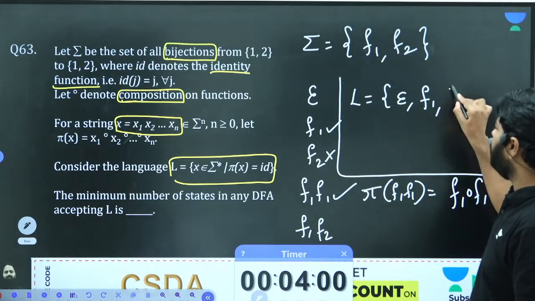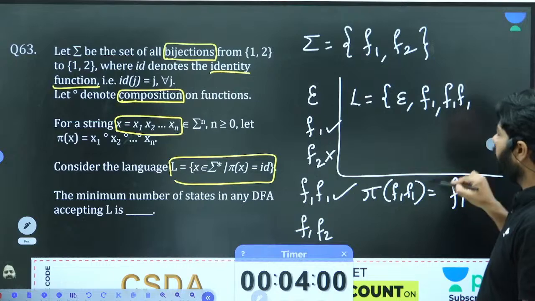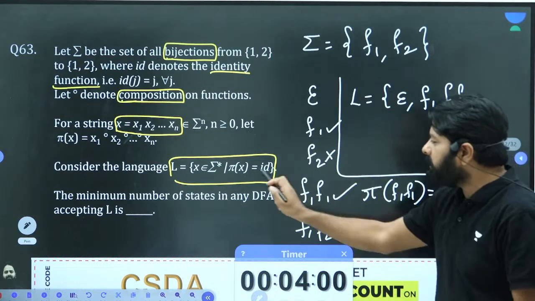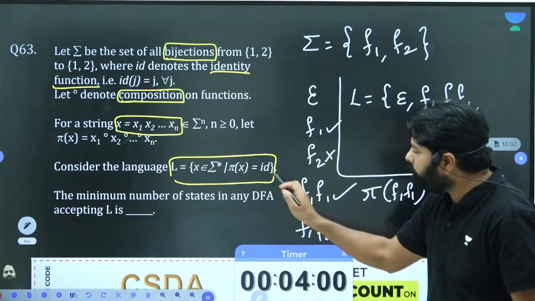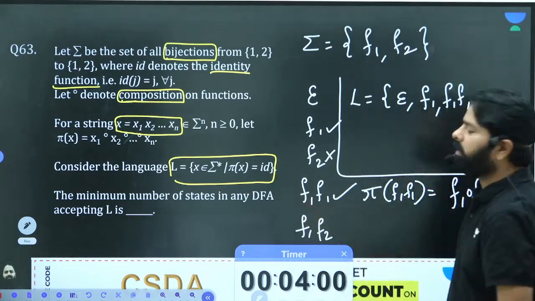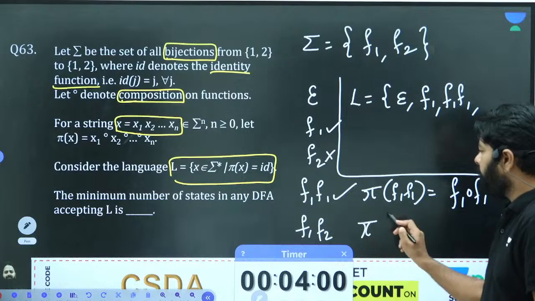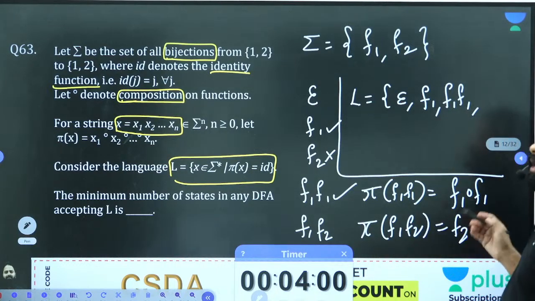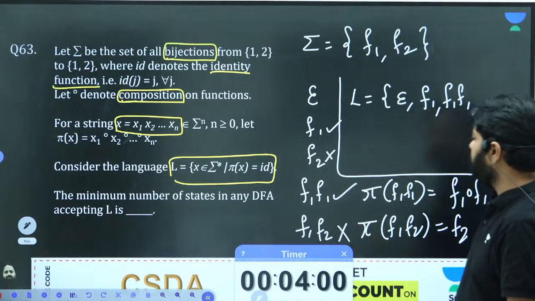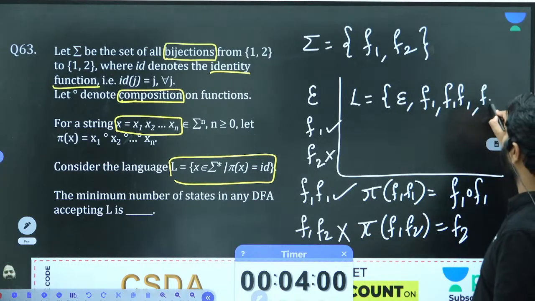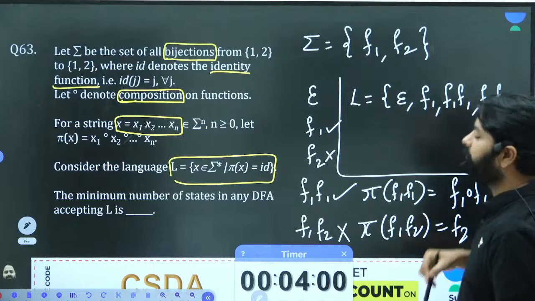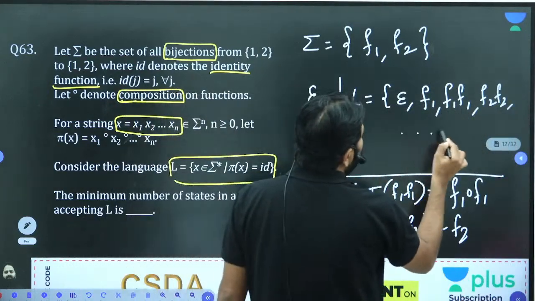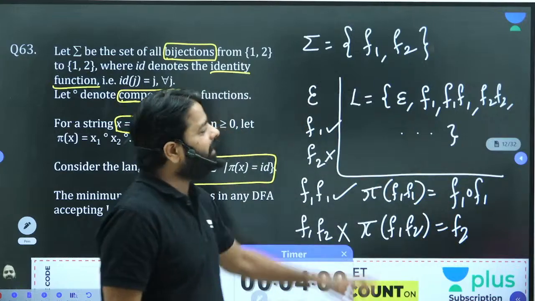Now look at f1 f2, it is not equal to id after applying the composition. Phi of x should be id, but phi of this one is not id. If you look at phi of f1 f2, you will get f2, it's not equal to id. So this should not be in your language. Whatever composition gives you id, you should keep here.